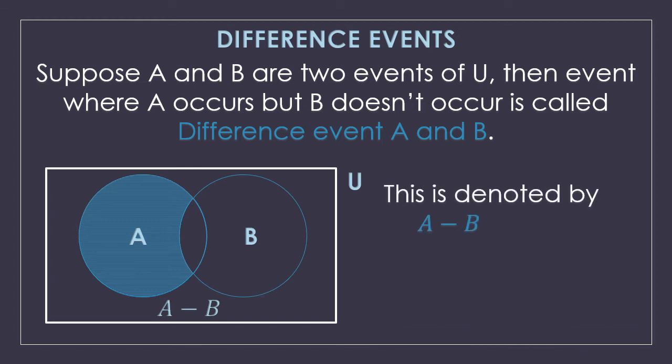But the other ways of showing it are (A intersection B)', A minus (A intersection B), and (A union B) minus B. So these are the other methods of how we can denote the difference event of A and B. Now as you can see here, if I am getting a difference event of A minus B, naturally there could be a difference event for B minus A.